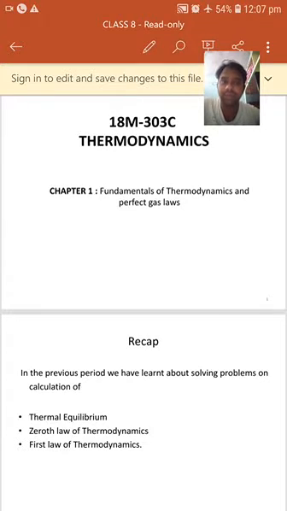Heat transfer. So heat is the energy input, and in what form will the output come? The output will come in the work. So work transfer results in a change in the energy content. That energy is nothing but internal energy.